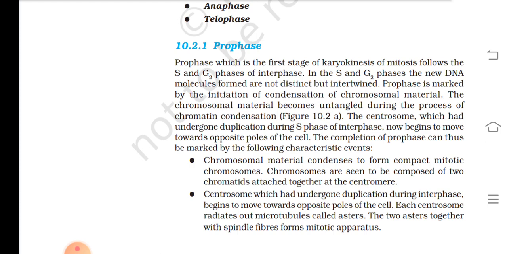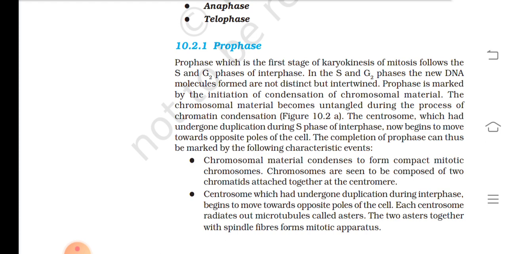The chromosomal material becomes untangled during the process of chromatin condensation, that is given in figure 10.2a. The centrosome, which had undergone duplication during S phase of interphase, now begins to move towards opposite poles of the cell.